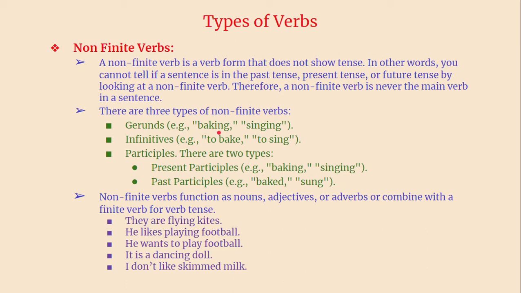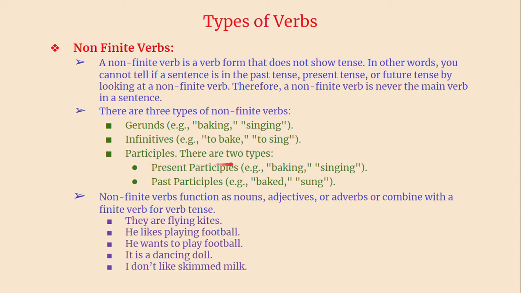Suppose if I say baking soda. Baking here is an adjective. Here we are using it as an adjective, and in baking soda, baking is not indicating any action as such. It is called a gerund. Next, infinitives. We call them to-infinitives, that means to plus verb. These also do not indicate any tense.